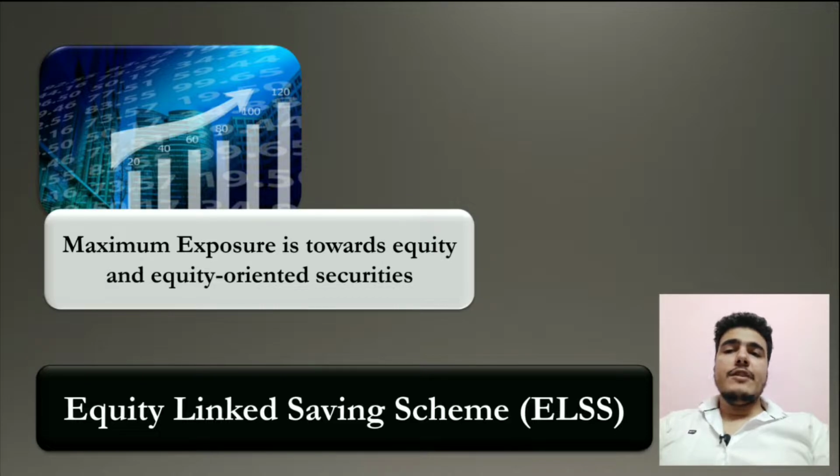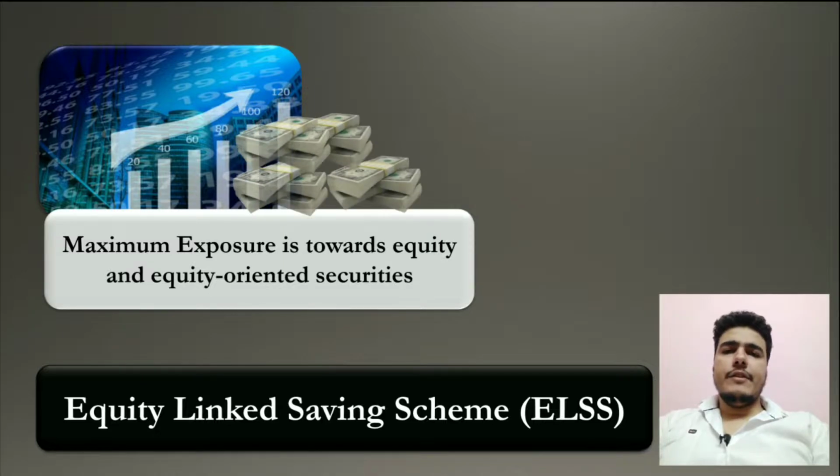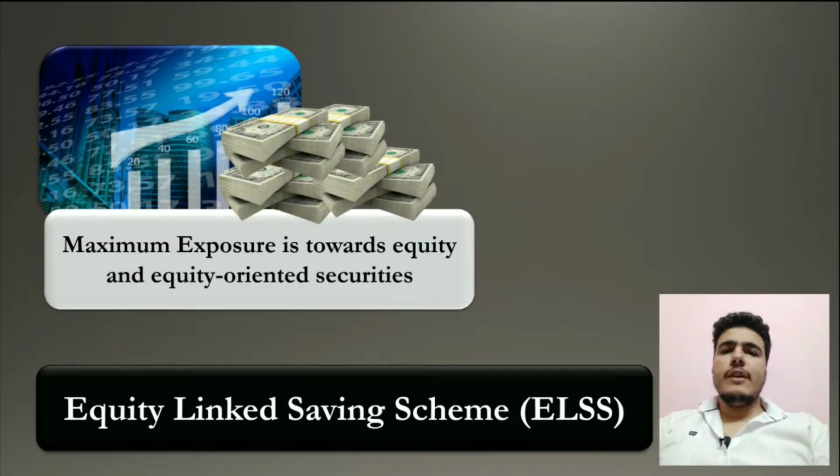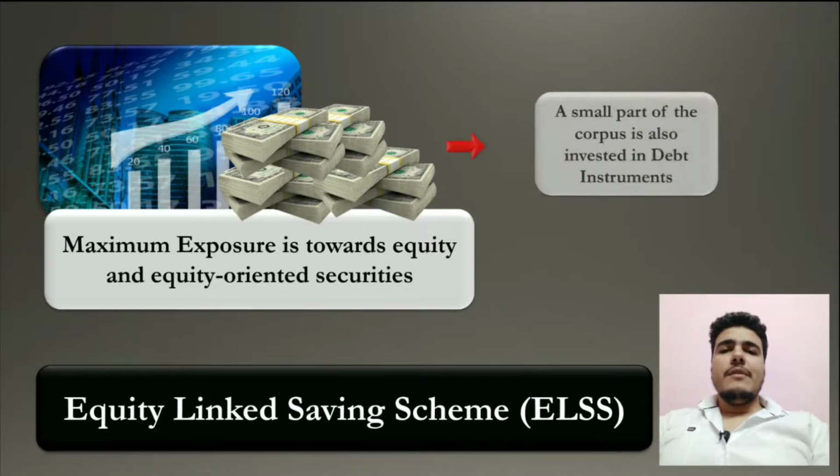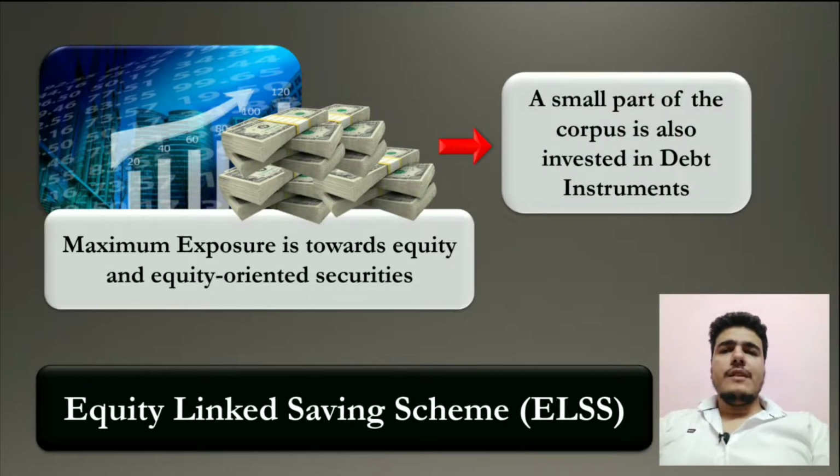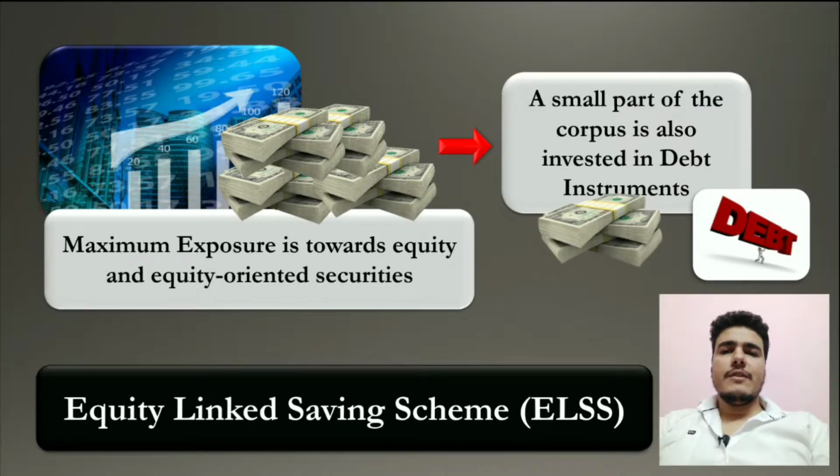As the name suggests, it is equity linked, so it means maximum exposure is towards equity or equity oriented securities. Okay, so maximum exposure is towards equity, but there can be some portion or part of the corpus that is also invested in debt instruments just to reduce the risk to some extent, but maximum exposure is towards equity only.